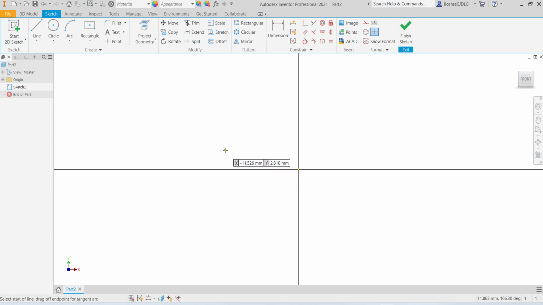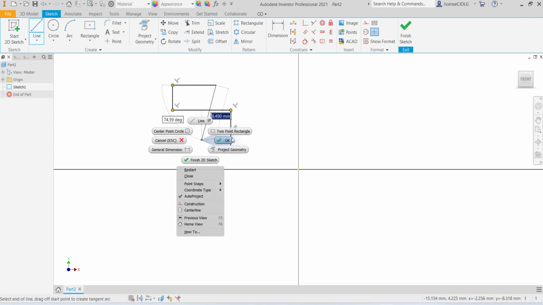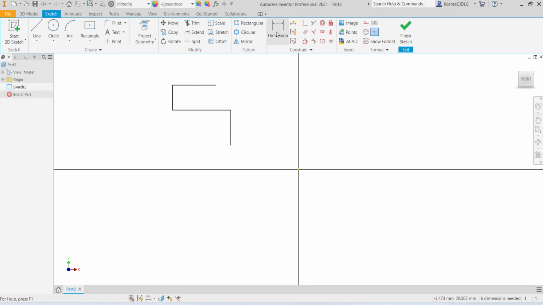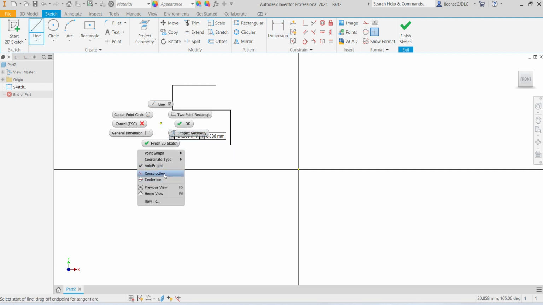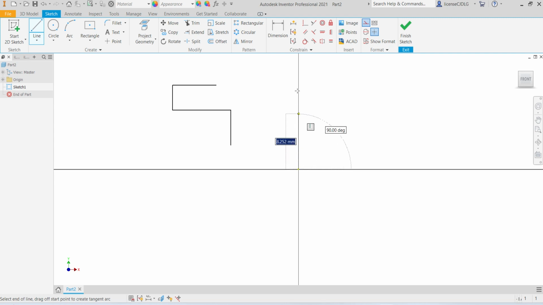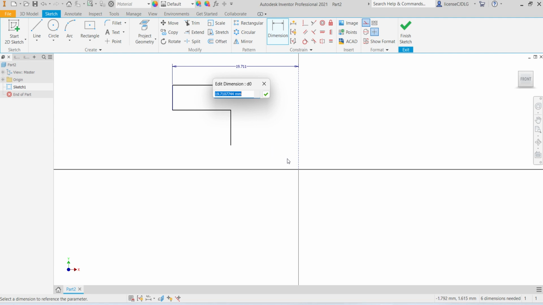Select line, give the dimension. First create on center line, give the dimension here to here, 43.